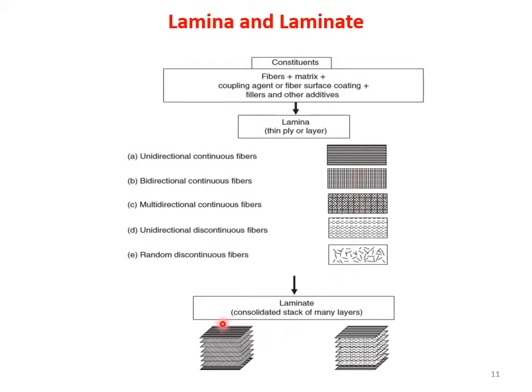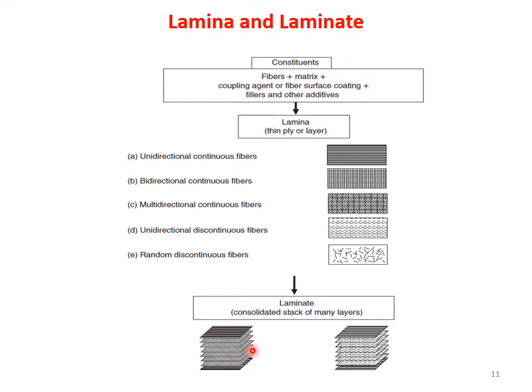So when I stack these materials, here you can see the top lamina, this one single sheet, is a lamina, right? This is the second lamina, this is the third lamina, this is the fourth lamina, fifth lamina, sixth lamina. There will be around 8 laminas in this. So once I keep all these laminas on top of each other and then I compress it from top and bottom, I apply a pressure, then I form a single structure out of all these laminas, and that is called a laminate. So what is a laminate?